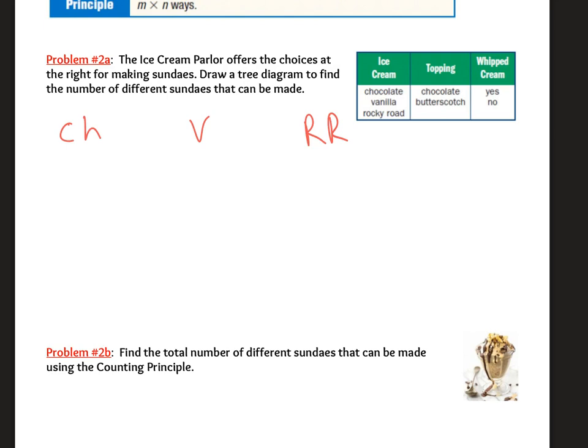And off of that, my choice is topping of chocolate or butterscotch. If I get vanilla, I could also get chocolate or butterscotch. And if I get Rocky Road, I could also get chocolate or butterscotch.